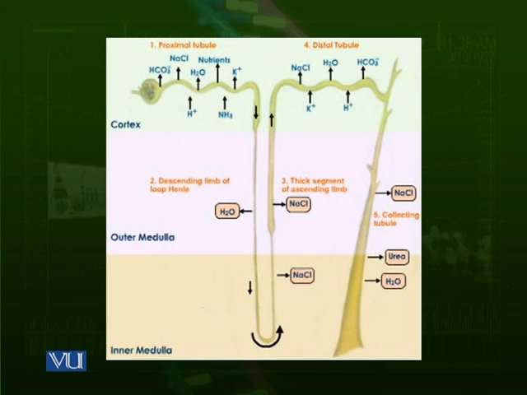If we go up and look at the distal tubule, there is even more reabsorption of sodium chloride, water and bicarbonate ions, and some potassium and hydrogen ions are also added to the renal tubule. The entrance of potassium and hydrogen ions into the renal tubule from the surrounding tissue is termed secretion. Hydrogen and potassium ions are secreted from the kidney tissue into the renal tubule, and when they enter, they become part of the urine.